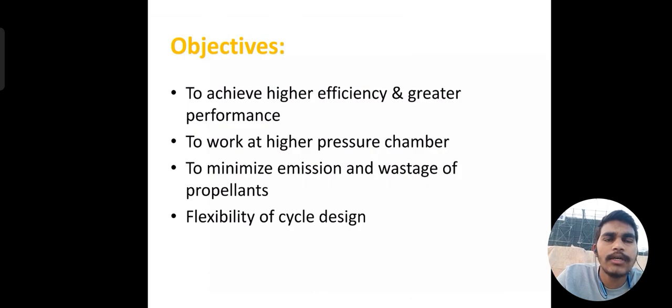And the objectives I want to discuss are to achieve higher efficiency and greater performance. By using staged combustion cycle, we can achieve higher efficiency and greater performance, work at a high pressure chamber, minimize emission and wastage of propellants, and have flexibility of cycle design.